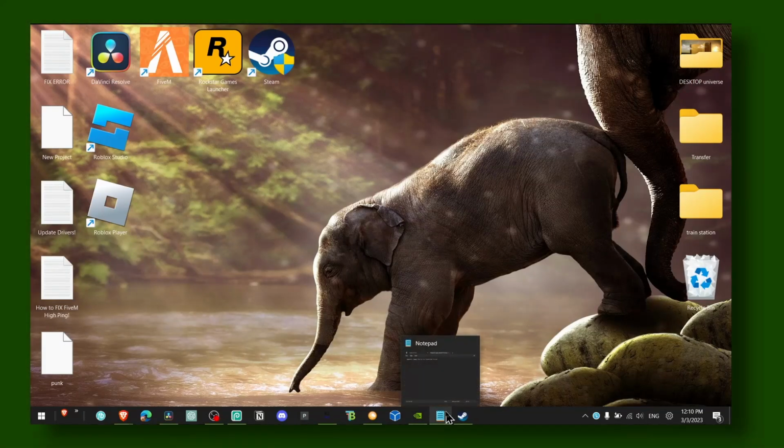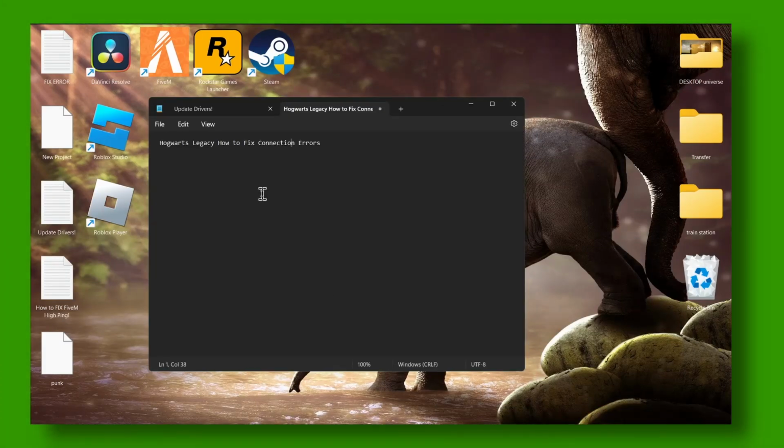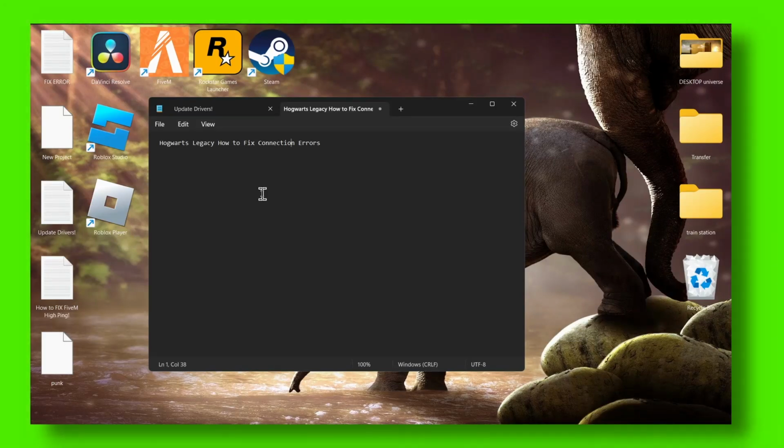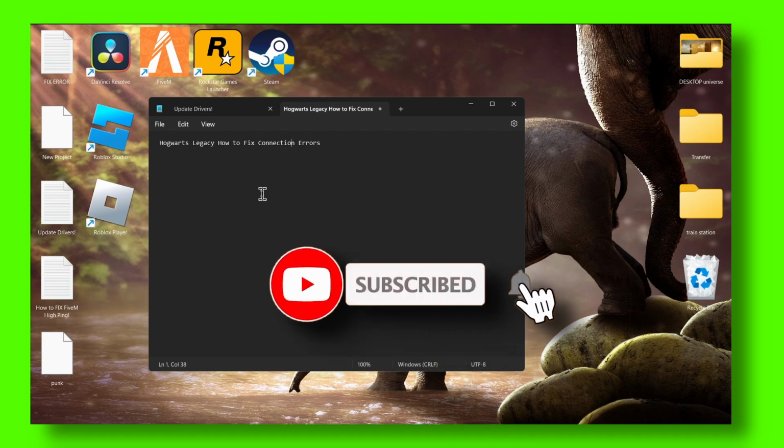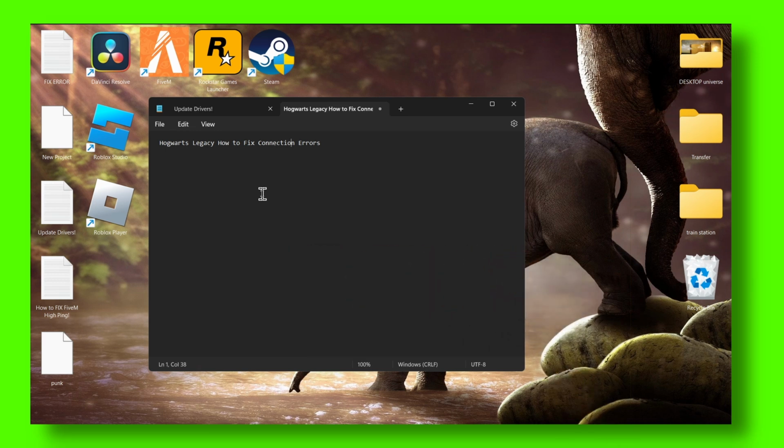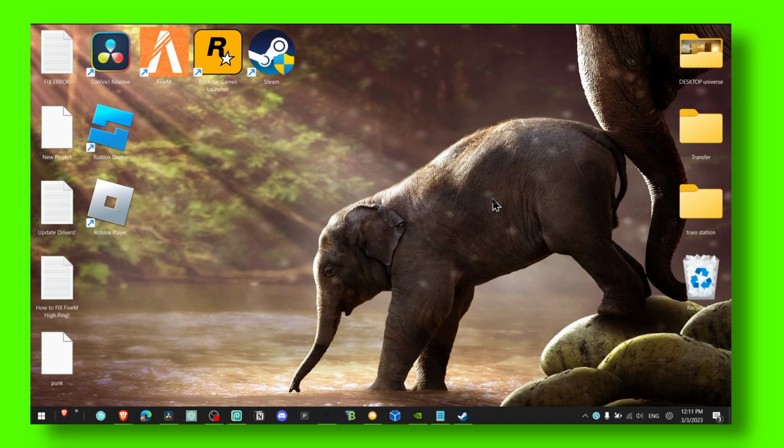Okay, so you're playing Hogwarts Legacy and your internet connection is not stable. I'm going to show you two methods, to be more precise. I can't guarantee these methods will work, but maybe for some of you this will give you a better result, and you'll be able to have fun and enjoy the game instead of being frustrated because of the experience that you have.